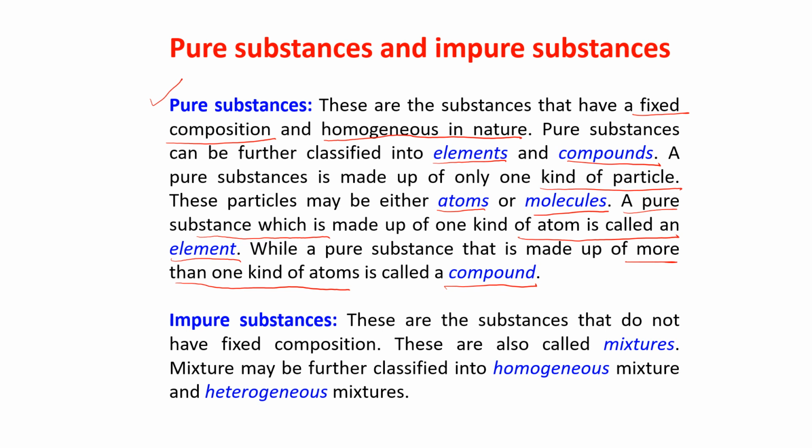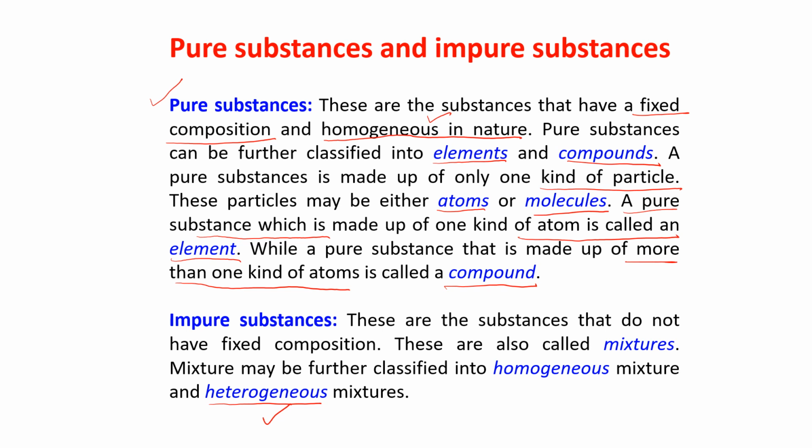Okay, only the word homogeneous, and here another word is heterogeneous. These two will not be discussed in this chapter. So in a very short, I am telling you what is homogeneous and what is heterogeneous. Homogeneous means it is the same throughout, the same composition throughout.